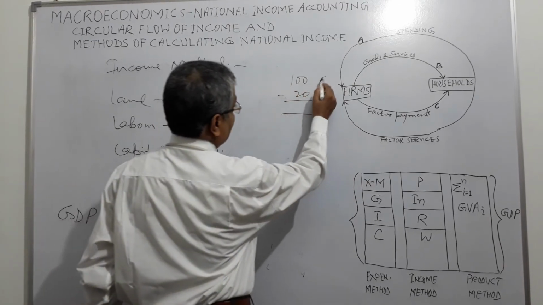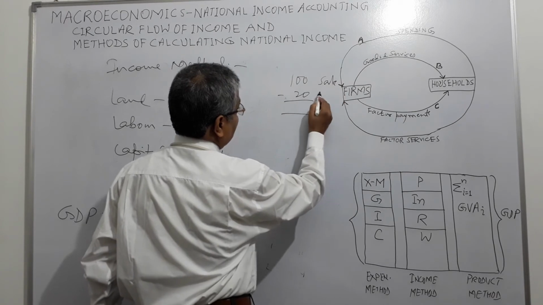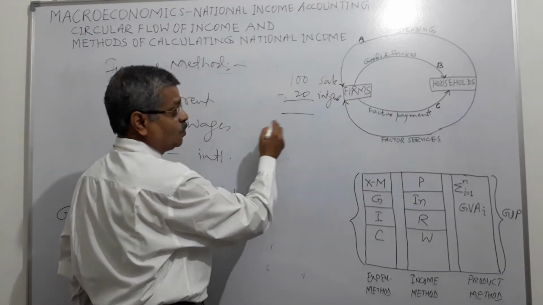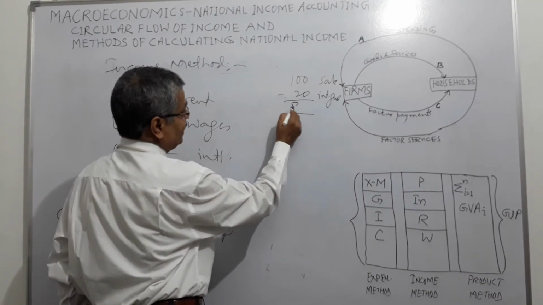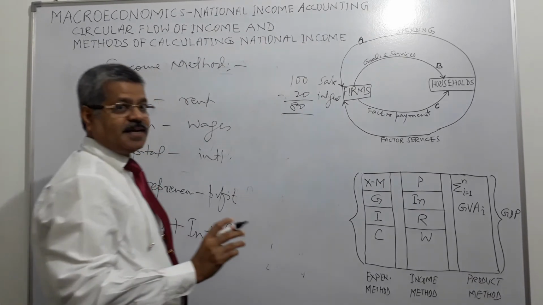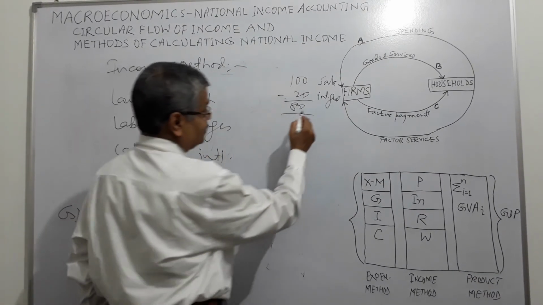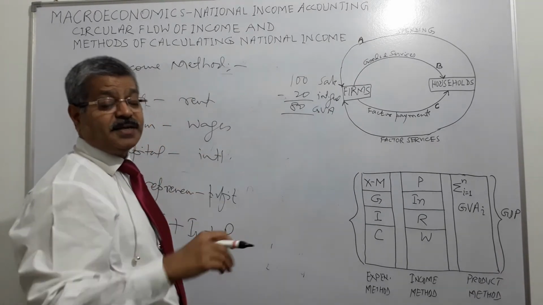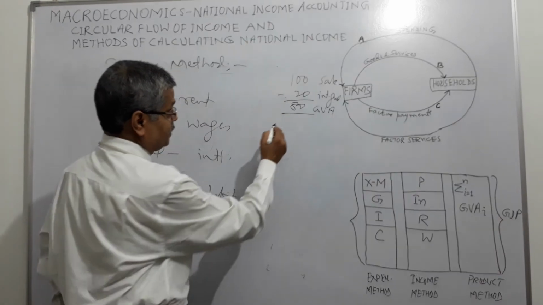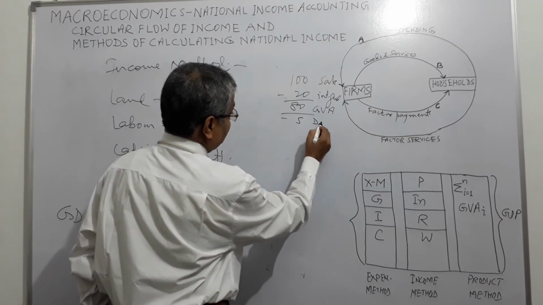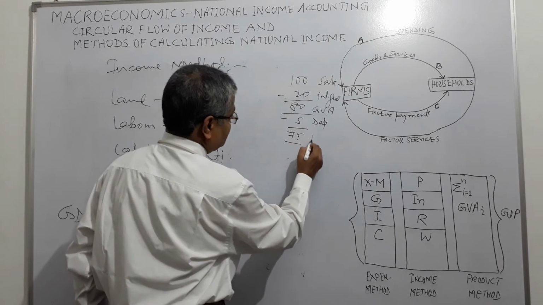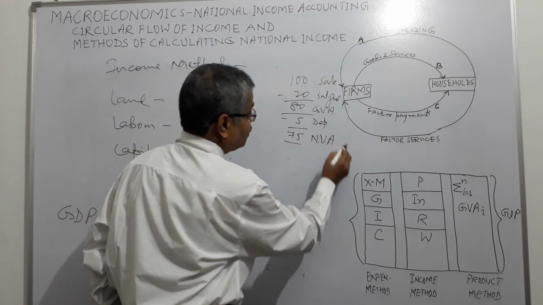100 is sale, 20 was intermediate goods. So what is my value added? 80. But this is gross value added. Suppose I incur 5 rupees of depreciation. Minus 5 depreciation, so I get 75. This 75 is net value added,